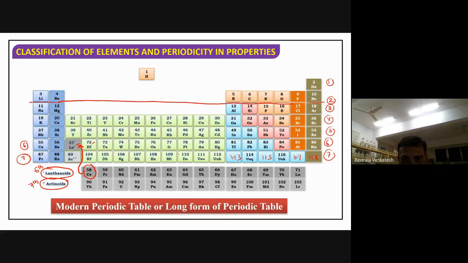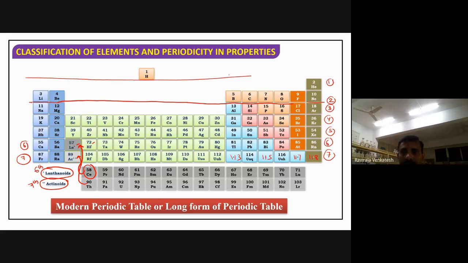Here you get 18, and here you get 14, so you get 32 elements. Here also the same thing: if you place 90 here, the periodic table gets disturbed. Why it gets disturbed, I will explain when we discuss lanthanides and actinides. So what I mean to say is that a period is a horizontal row, a horizontal line.